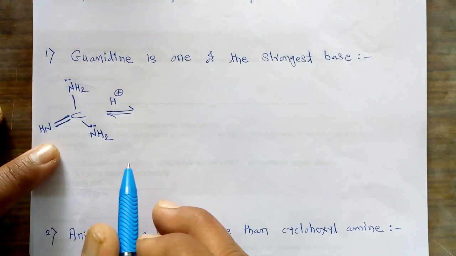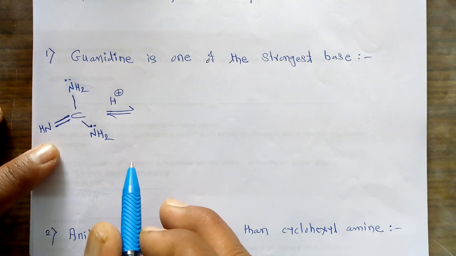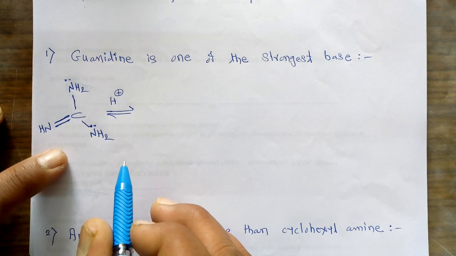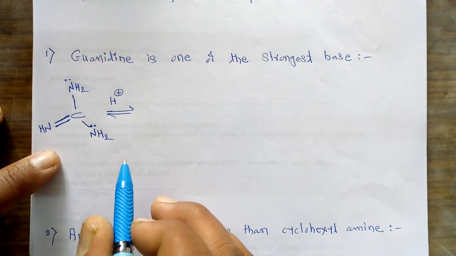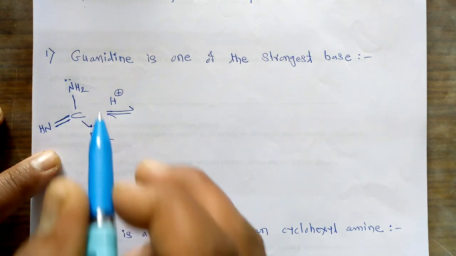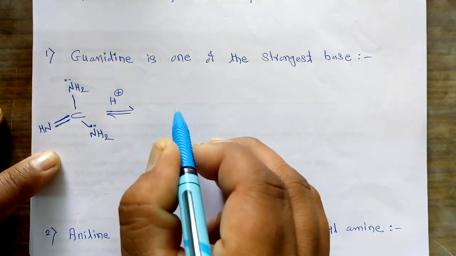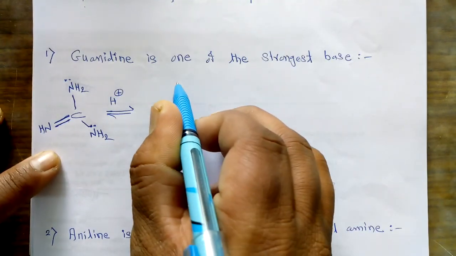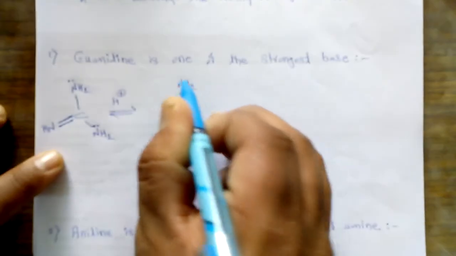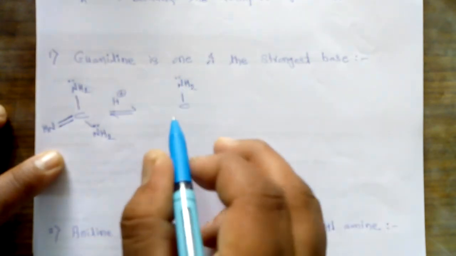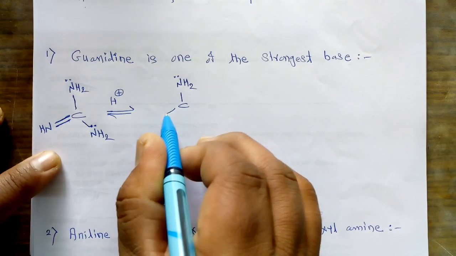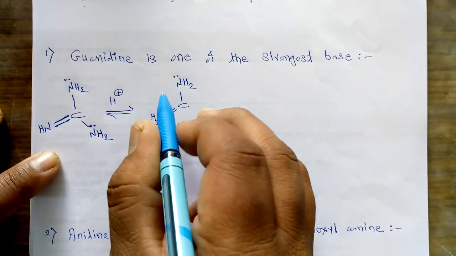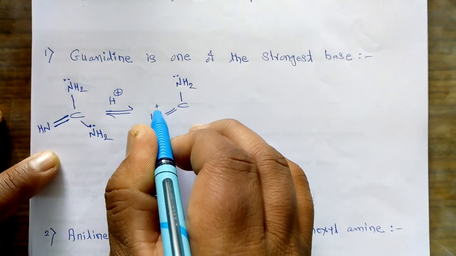After guanidine donates its lone pair to the proton, the first structure is obtained, that is, the carbon single bond NH2, NH2 is there. After that, it forms here a double bond NH2, and this nitrogen becomes positively charged.